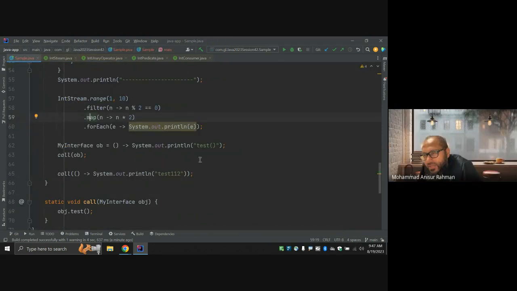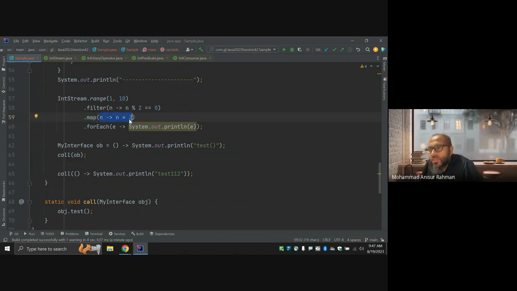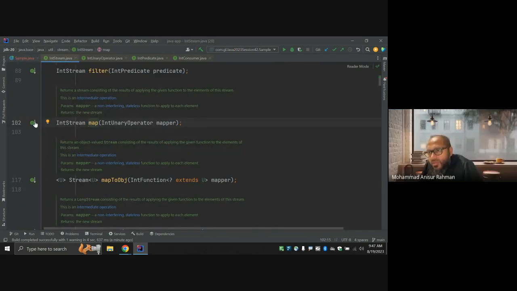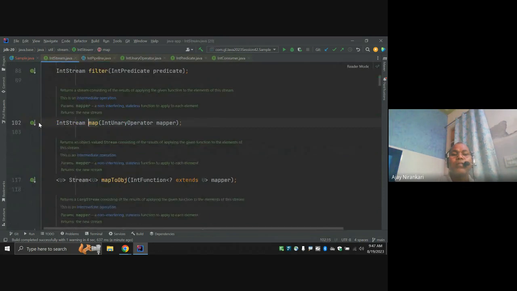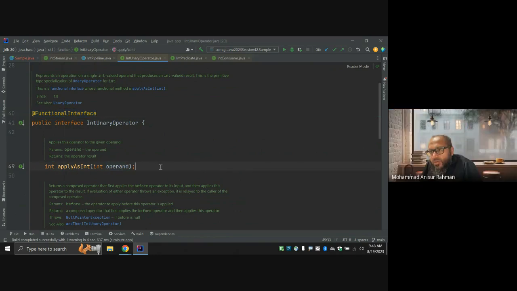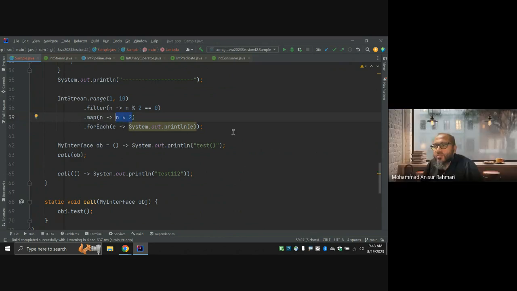Here I am trying to say this is the map function. It takes a functional interface as input. This is the functional interface, expecting one input and returning one output, right? Integer operand. Similarly, here this is the one input, and we return it multiplied by 2, the double output.